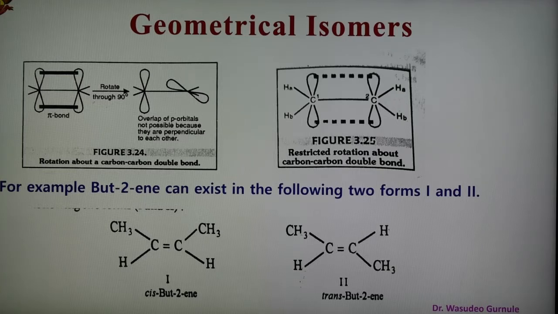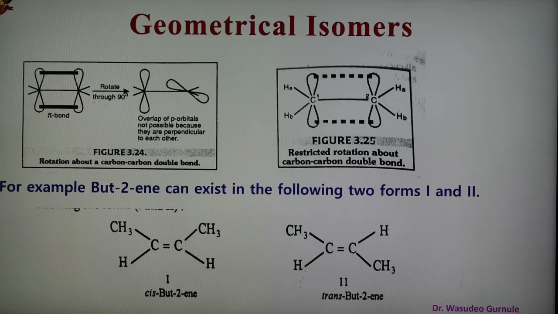Due to this hindered rotation, the relative positions of atoms or groups attached to the carbon atoms of the double bond get fixed. For example, in the figure shown, HA and HB cannot exchange their positions by rotation around carbon 1.